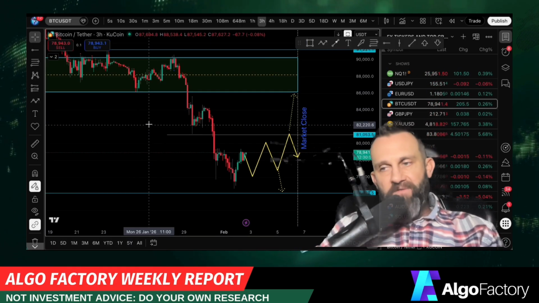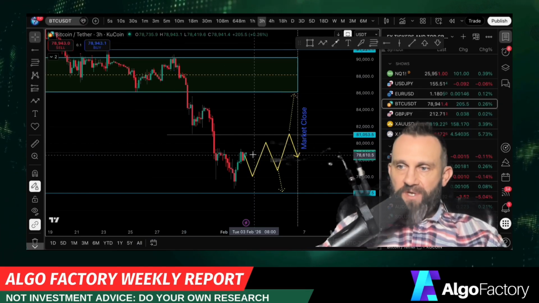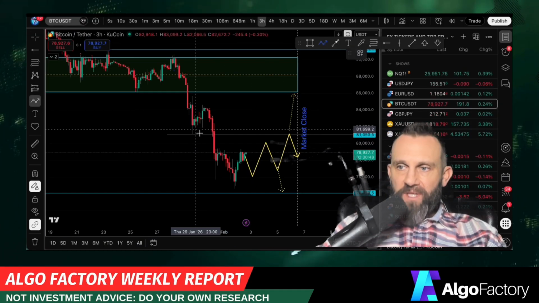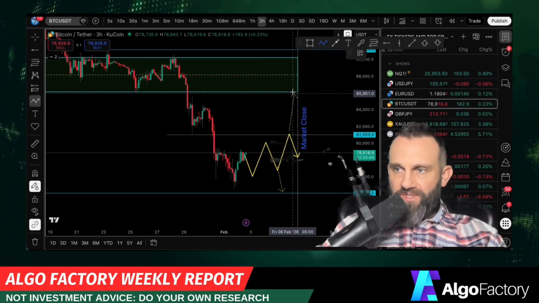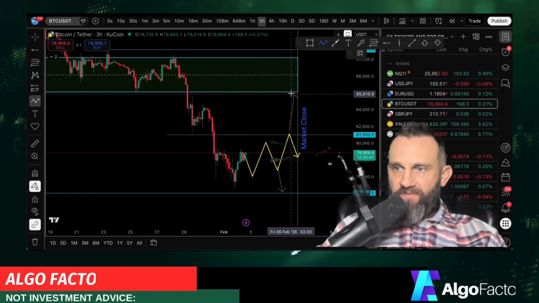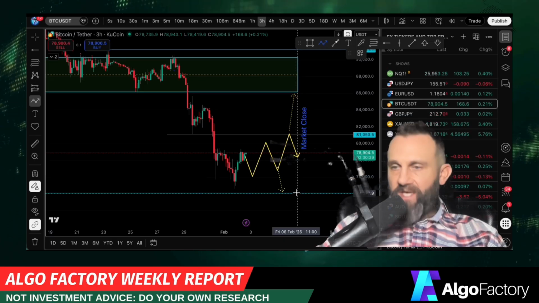For the meantime, I have far better tools to use to predict where price might go, and price does seem at the moment like it wants to just grind a little bit up and to the right until it decides whether or not it wants to go all the way up to this 86 sort of upper bound, or if it wants to go down and retest that 74 upper bound.